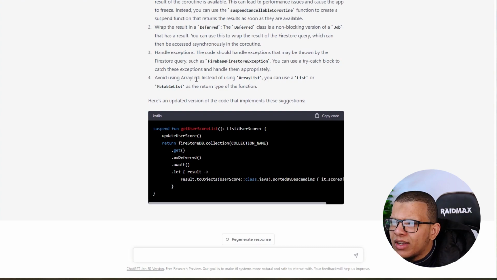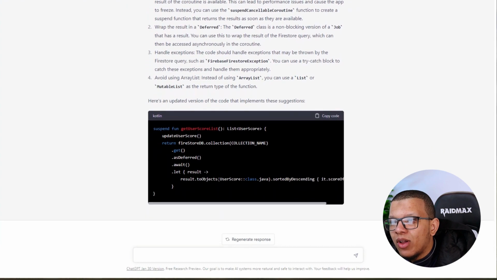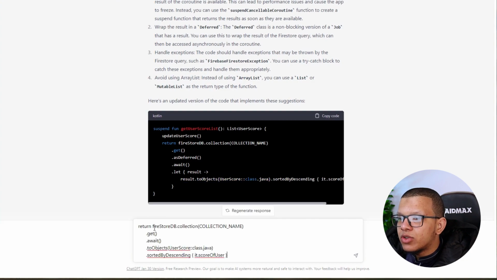The amazing part is this one, guys. Avoid using ArrayList, instead use a list or mutable list. Well, yeah, okay. And it's updated. Didn't know how we get it. This is really cool. This was my thing, where I wrote better code than that. I wrote this one, get await toObject directly and sort by descending. I didn't have this let thing.